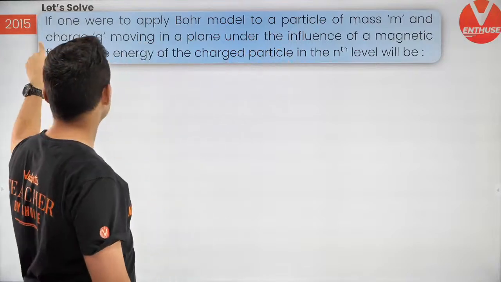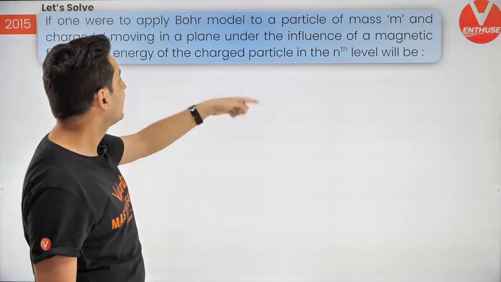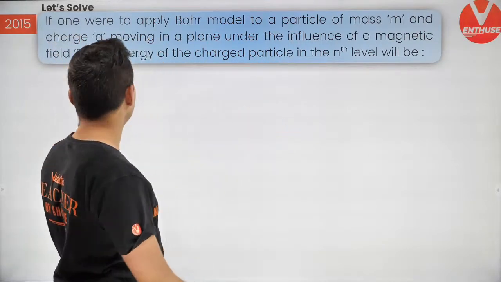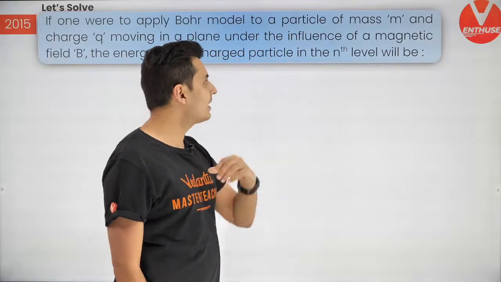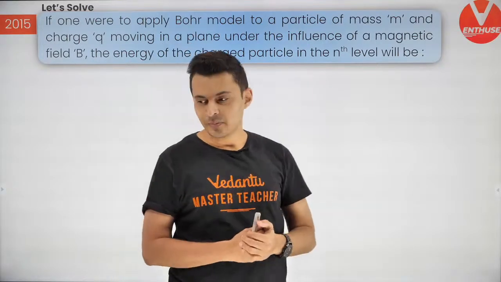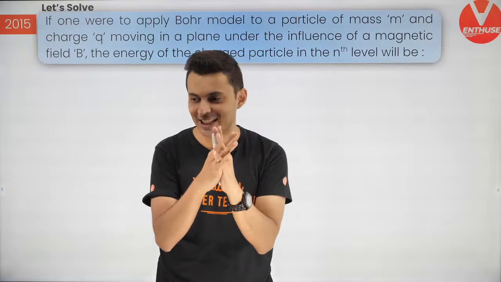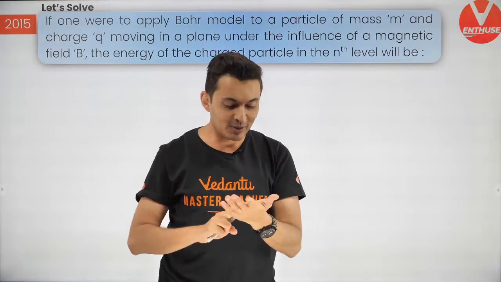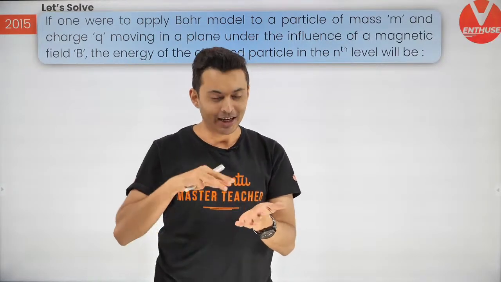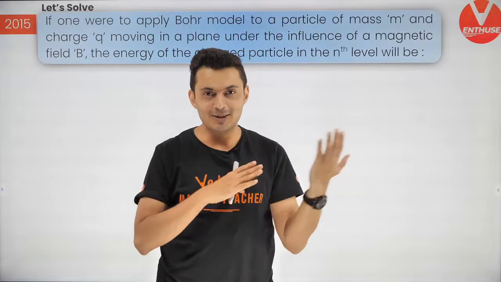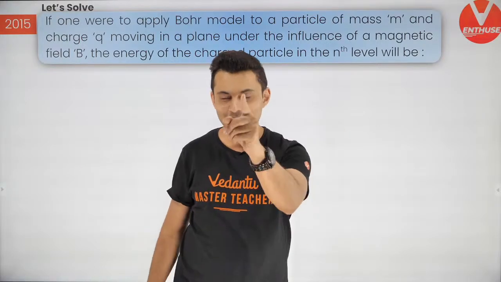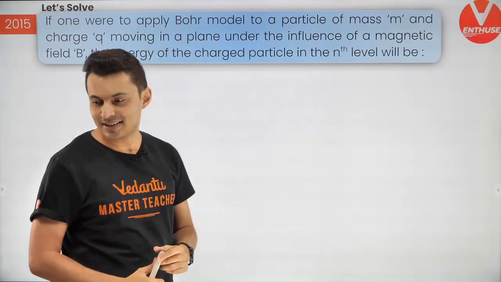On a mass which is having some charge moving in a plane under the influence of a magnetic field, the energy of the charged particle at the nth level will be. Now there are so many chapters combined in this, let me tell you. Yes, magnetism, circular motion, and energy, and then modern physics, of course. So many chapters are combined, and that's what you're going to see.